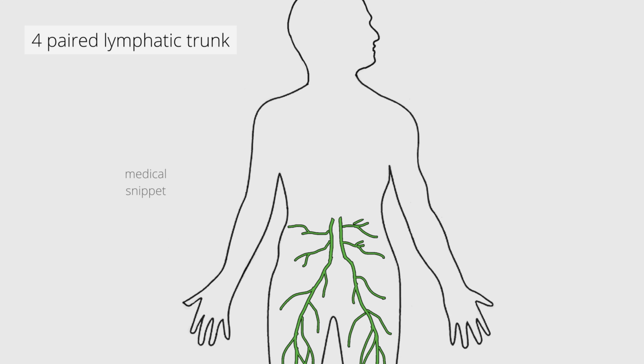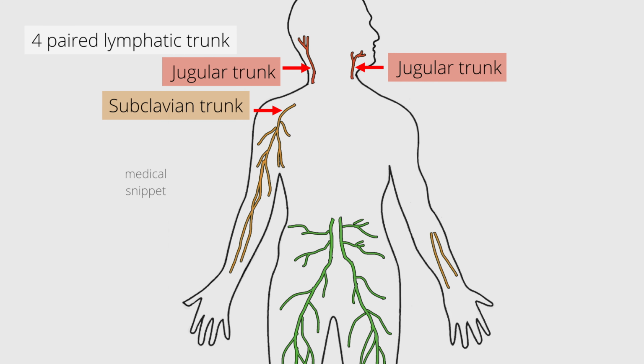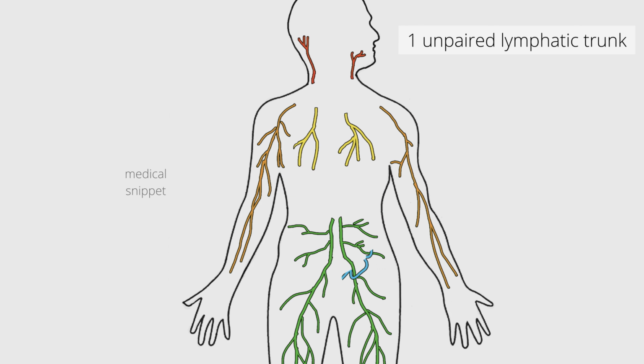The 4 paired lymphatic trunks are jugular, which drains head and neck regions; subclavian lymphatic trunk, which drains the upper limbs; bronchomediastinal lymphatic trunk, which drains the chest; lumbar lymphatic trunk, which drains the abdomen, pelvis, and lower limb regions. The 1 unpaired lymphatic trunk is called intestinal trunk. It drains chyle, that is lymph rich in fats, from the intestines.